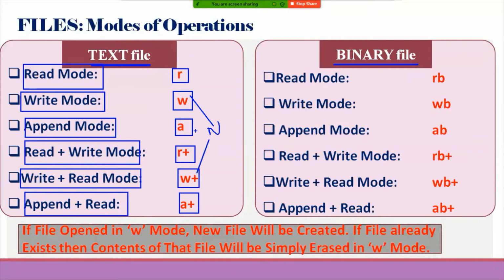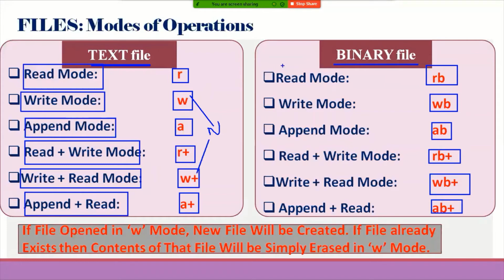If I open an existing file in these modes, the contents of the existing file will be erased. And coming to binary files, it is the same thing, just B will be added. RB for read mode, WB for write mode, AB for append mode, RB plus for read plus write mode, WB plus for write plus read mode, and AB plus for append plus read mode. These are the different modes of operations in the case of binary files.